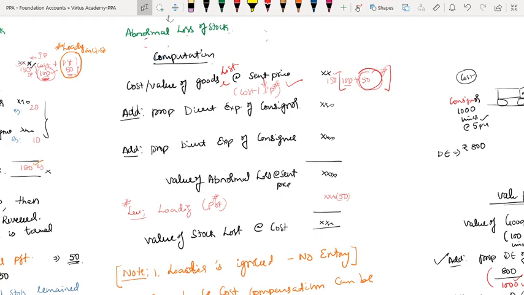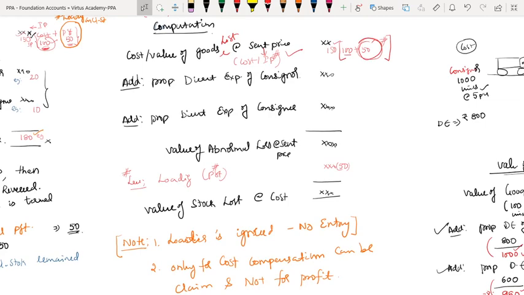Now, the consignee knows only the invoice price of what I have sent. So he will say, in the invoice value, this is the value of goods lost. That means 150 rupees worth of goods lost, based on invoice price. But I know already that 50 rupees is loading, which I already reversed. So in order to value the true cost, I have to reverse that loading or not?